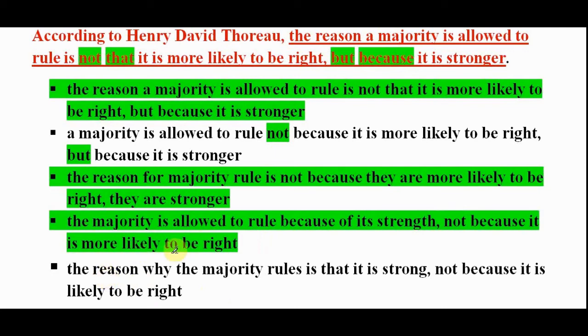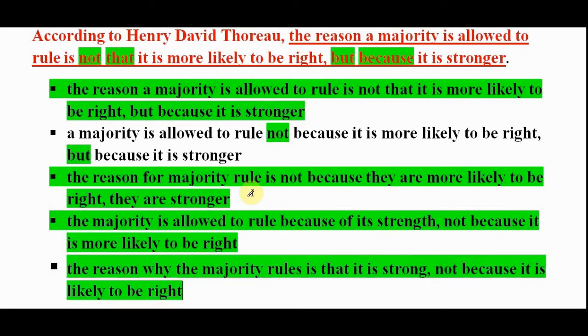E says the reason why the majority rules is that it is strong, not because it is likely to be right. So not but, right? Again here but is missing, only not, and it is incomplete, same as D, and that's why option E out. B becomes the best option.